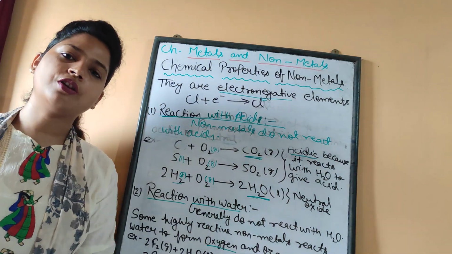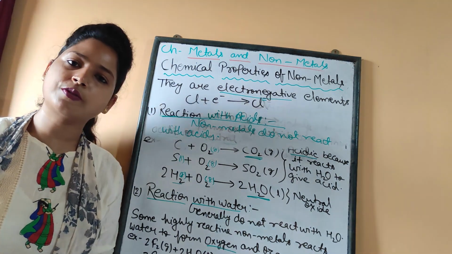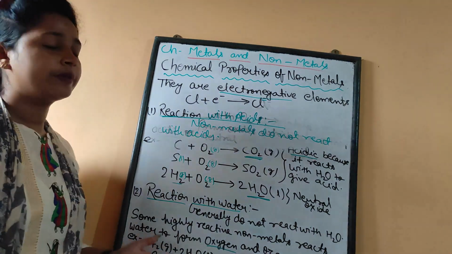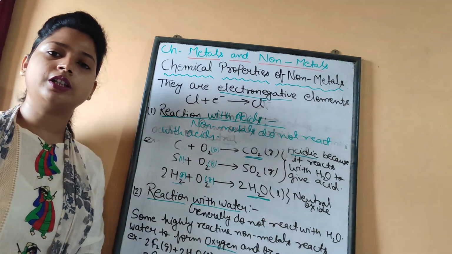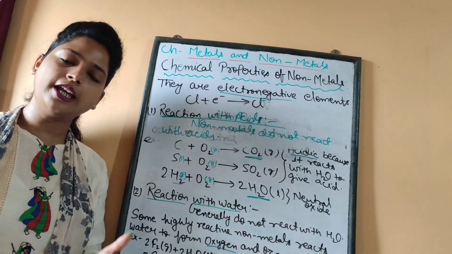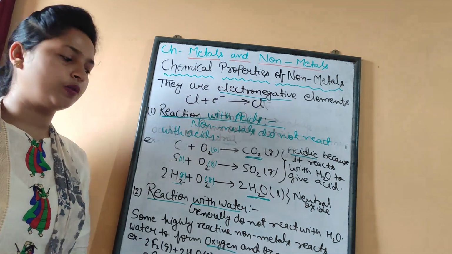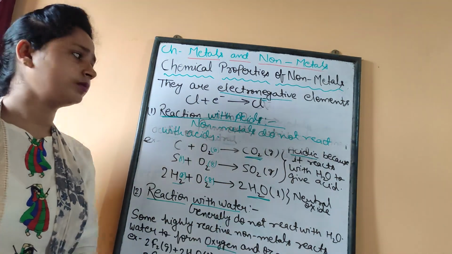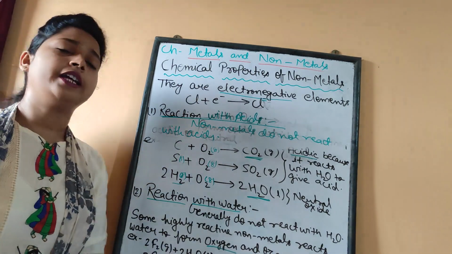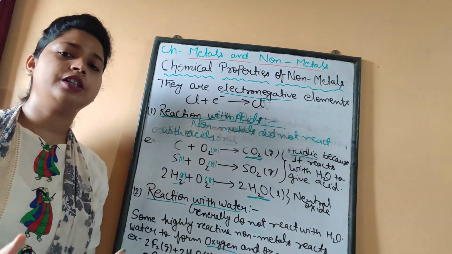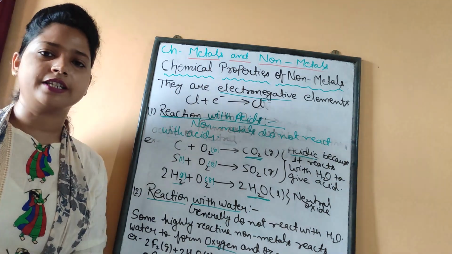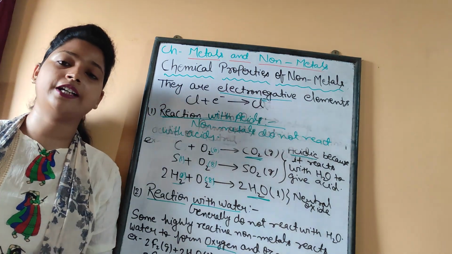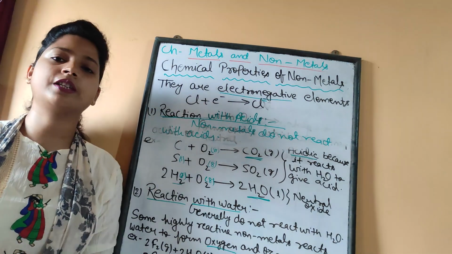First is reaction of non-metal with oxygen, which forms the corresponding oxides. Then reaction of non-metal with water. Generally non-metals do not react with water, but some highly reactive non-metals react with water to give ozone and oxygen, dioxygen. Then reaction with acids. So non-metals generally do not react with acids. And all these properties are due to their electronegative nature, that is, they have the tendency to accept electrons.